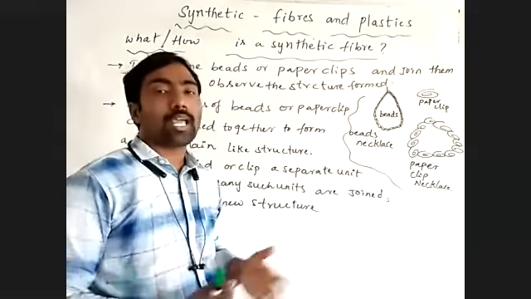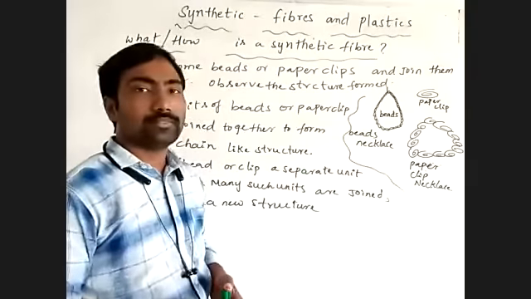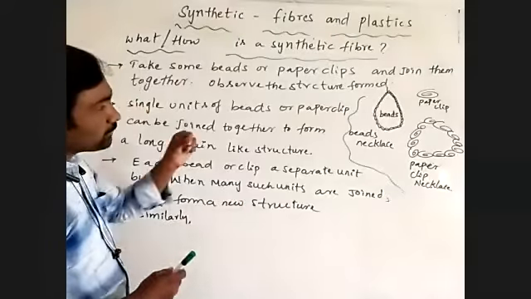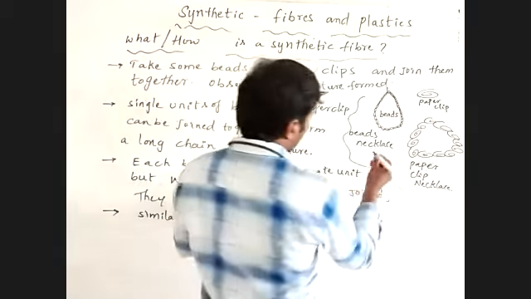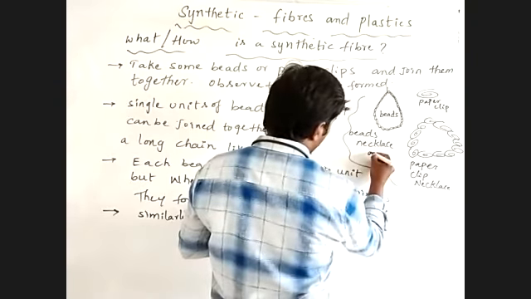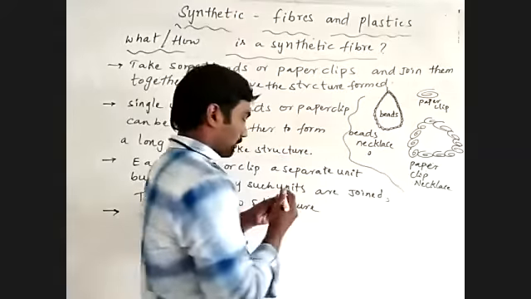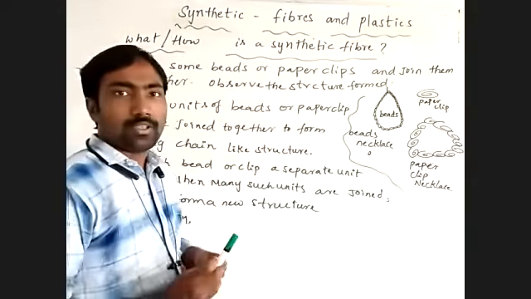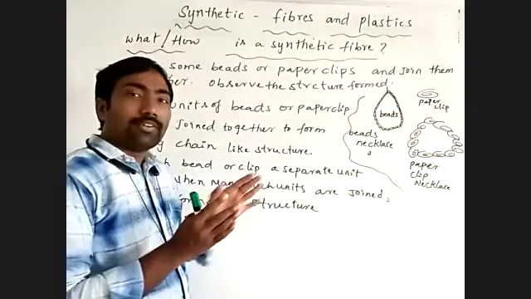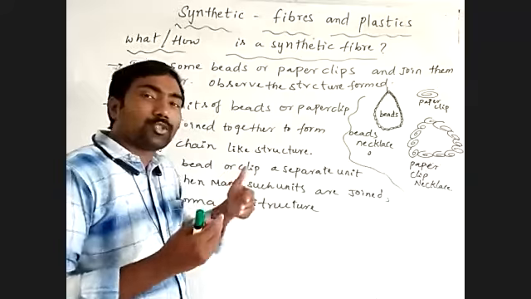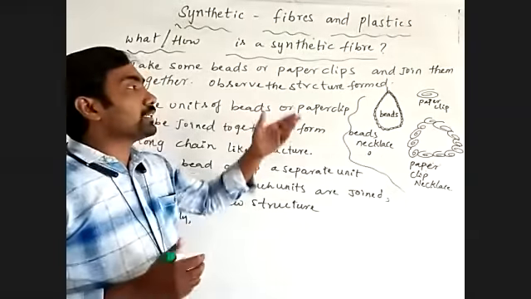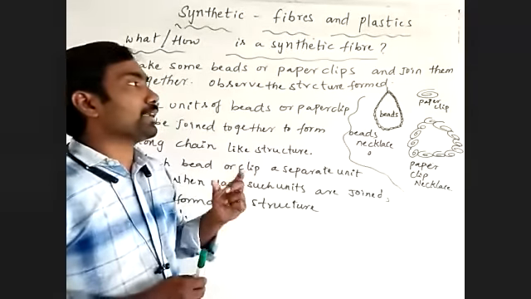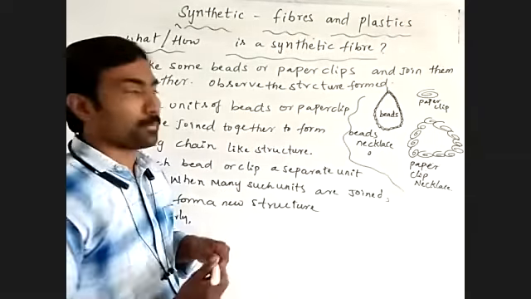It forms a long chain-like structure. Each bead, suppose this is a bead and this is a paper clip, is a single unit. When they join together, it gives a particular structure.